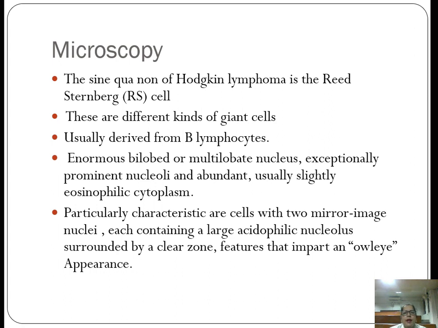The most significant finding is the RS cells. These are a different kind of giant cells. They are usually derived from B lymphocytes and have an enormous bilobed or multilobed nucleus, exceptionally prominent nucleoli and abundant, usually slightly eosinophilic cytoplasm. Particularly characteristic are cells with two mirror image nuclei, each containing a large acidophilic nucleolus surrounded by a clear zone, features that impart an owl-eye appearance.